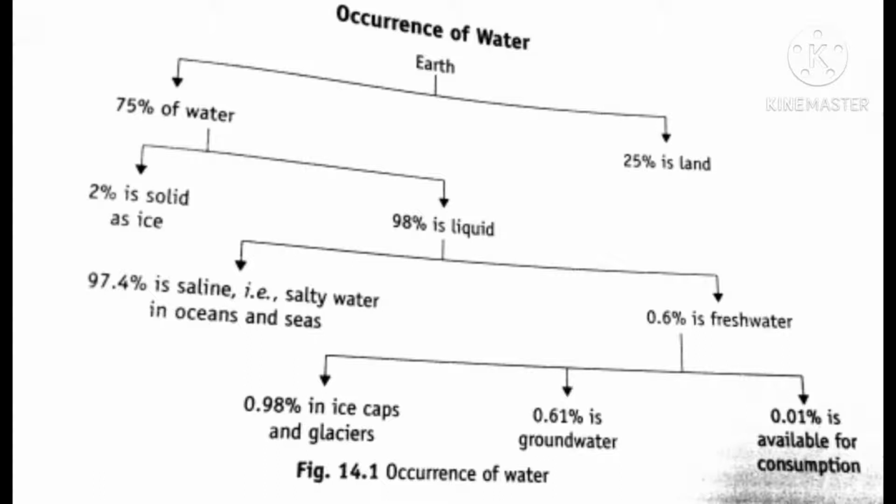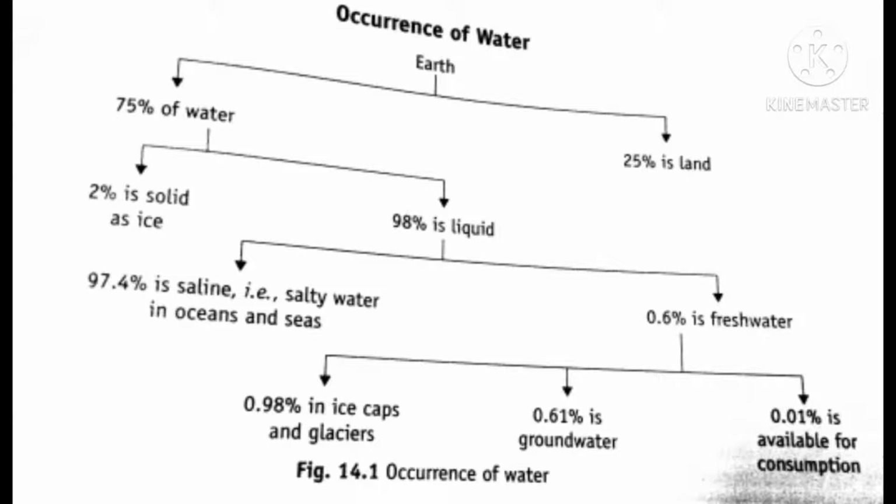We still hear of shortage of water at many places, isn't it? Do you know the reason? Yes, because most of the water, that means 97.4%, is in seas and oceans. Their salt content is so high that it cannot be used by us.